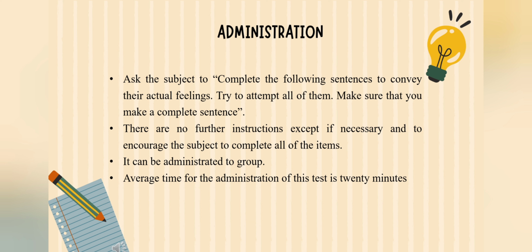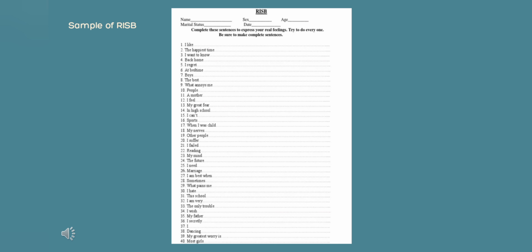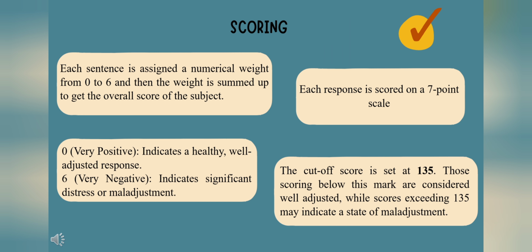The test is straightforward, requiring participants to complete 40 sentence stems within about 20 to 30 minutes. No special preparation is required, making it an easy to administer tool for both the professional and the participant. Here is a sample of the RISB test, including the 40 questions the participant has to complete within 20 to 30 minutes.